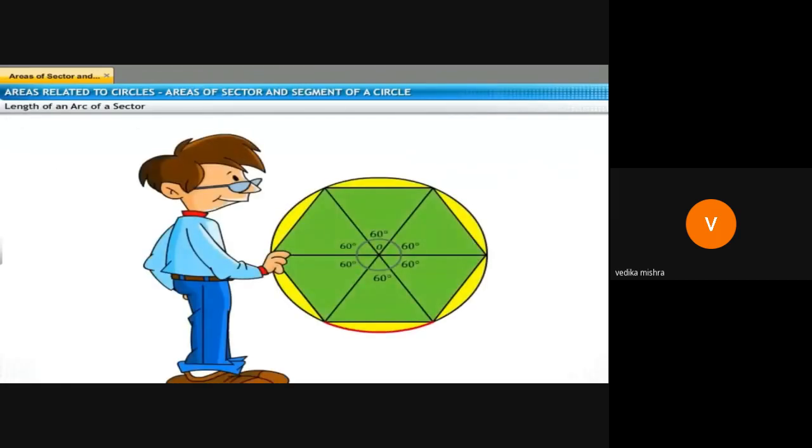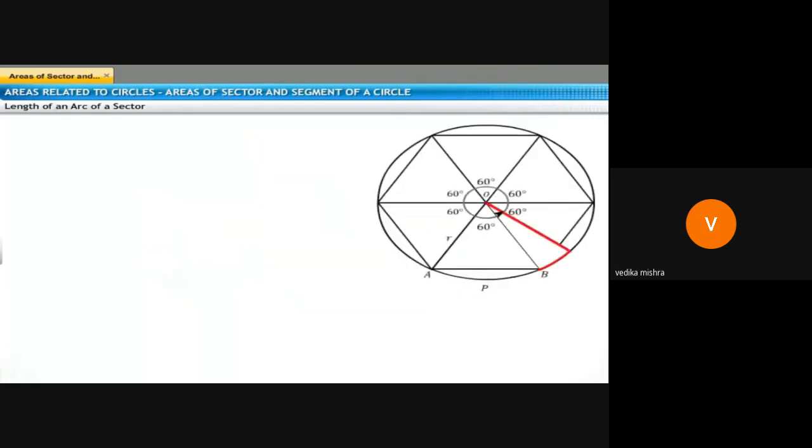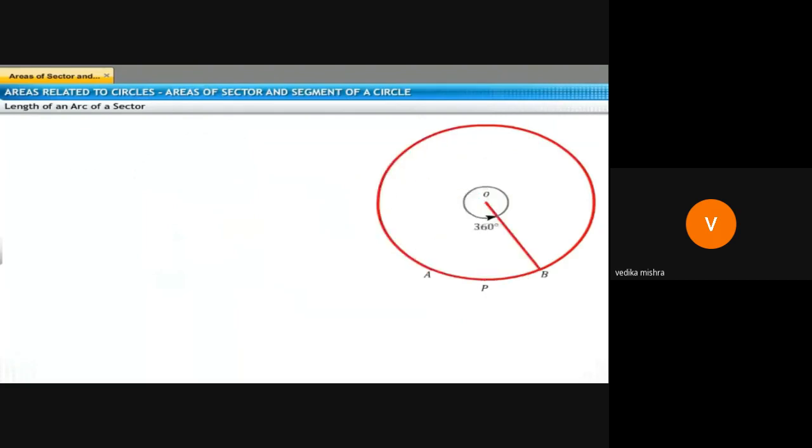Okay. So now, whenever you are considering the length of the arc of the circle, how do you find it? Same way. First, what is the complete length of the circle? Can anyone say? The length of the circle is nothing but the perimeter, or circumference. We call it the circumference. What is the complete length of this red line shown to you?